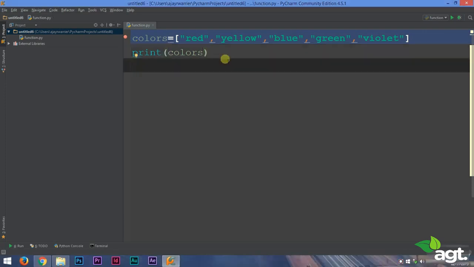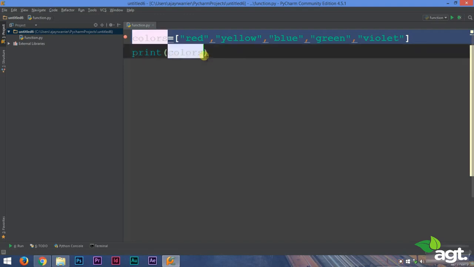Welcome back everyone. Now in this lecture we are going to learn more about list. Now in our previous lecture we learned how to make a list. To make a list we type the name of the list equal to open square brackets and type in the elements of the list separated by a comma. We have already made a list of colors and we have 5 colors inside it. Very cool. Now the best part about the list is that you can access each element by using the same list name. So this helps in reducing code size. We talked about all that in our previous lecture. Now in this lecture we will talk about how to access each element of a list.